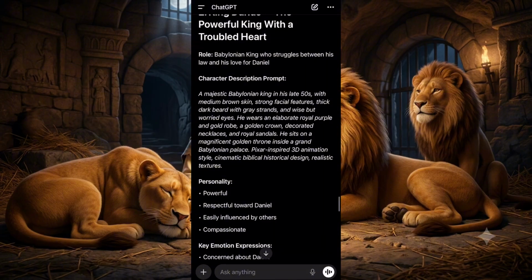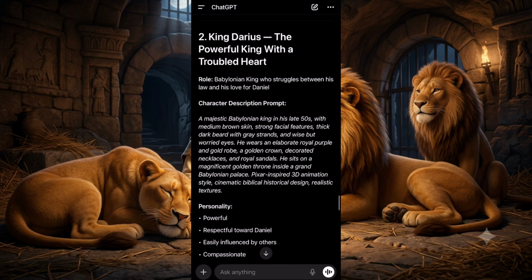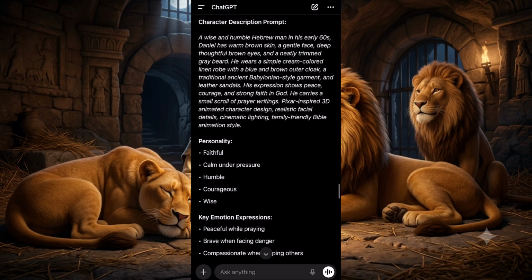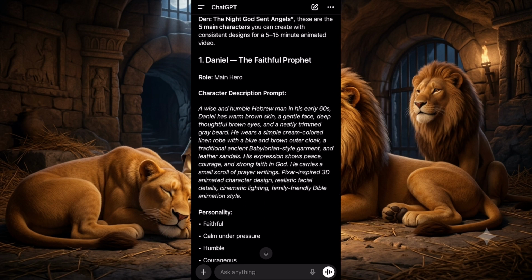And now what we need to do next is to generate all the pictures for all these main characters, because we are going to be needing them. Like I said, it's a story and it needs to have consistent characters. You don't show Daniel, and then another person is representing Daniel. People are not going to watch it that way.